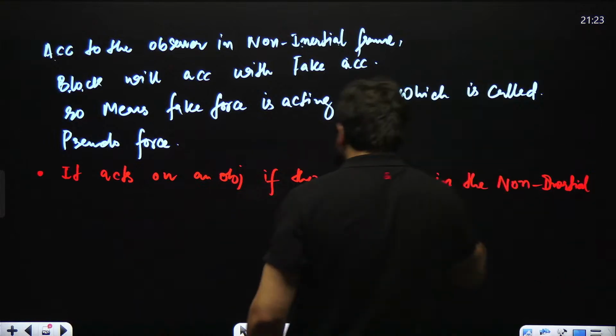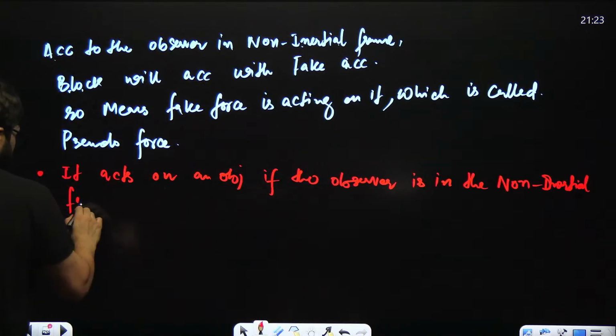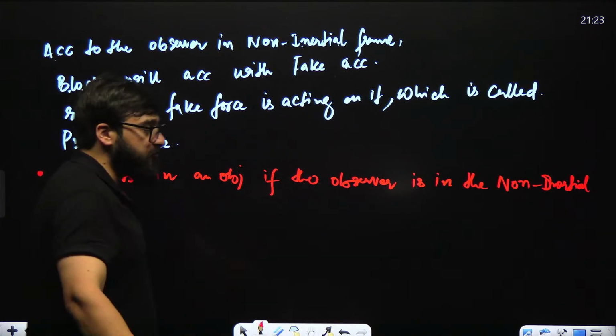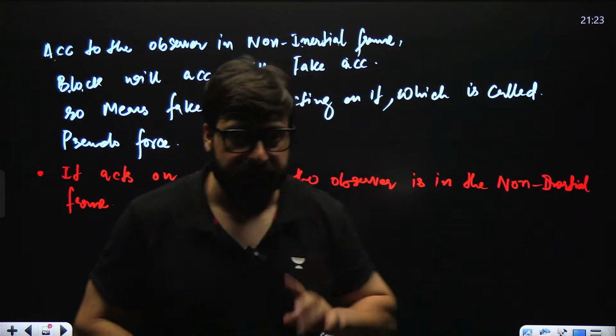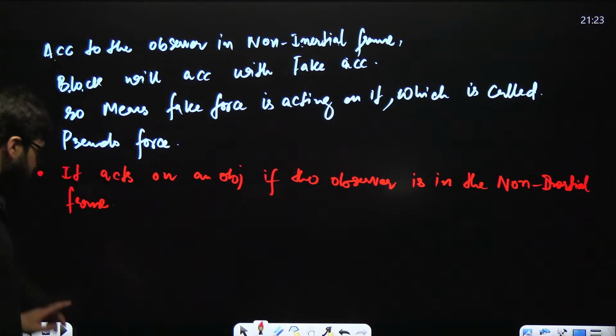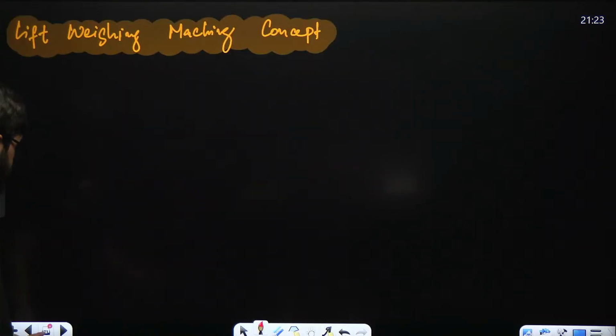Then only pseudo force will act. Now guys, I hope this is clear.